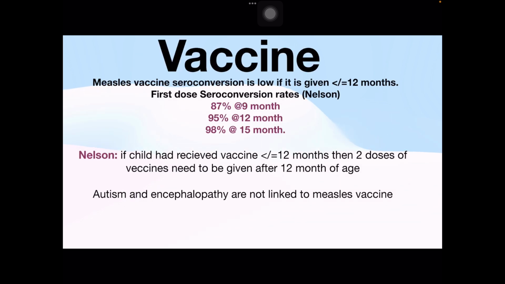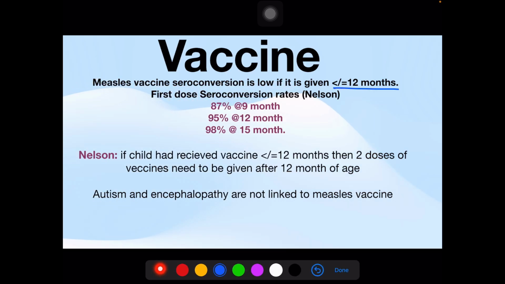The vaccine in measles. Measles vaccine seroconversion is low if given at less than or equal to 12 months of age. First dose seroconversion according to Nelson is 87% at 9 months, 95% at 12 months and 98% at 15 months. So it is recommended to give the measles vaccine after 12 months rather than before. If a child received the vaccine at less than or equal to 12 months, then 2 doses of vaccine need to be given after 12 months of age.